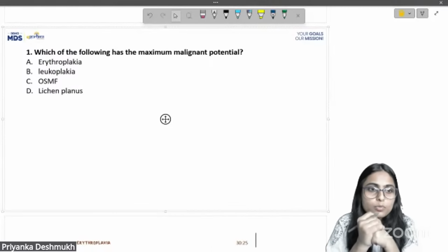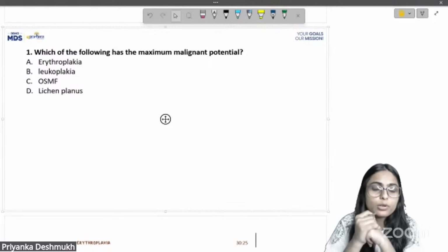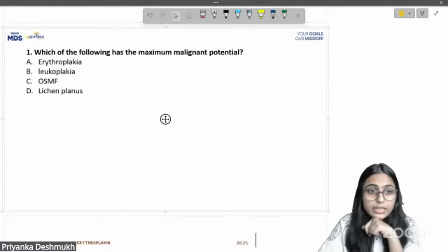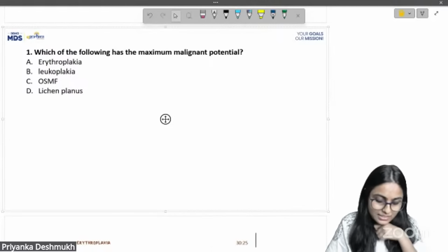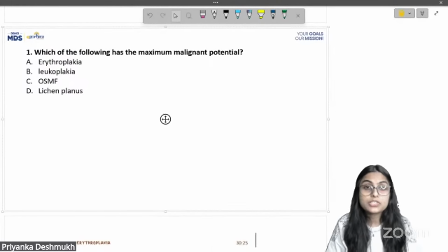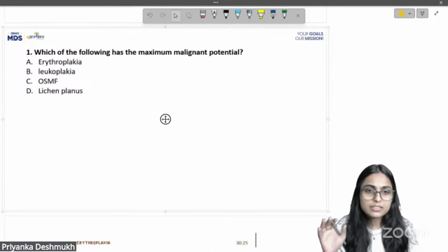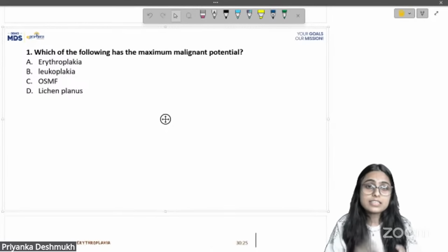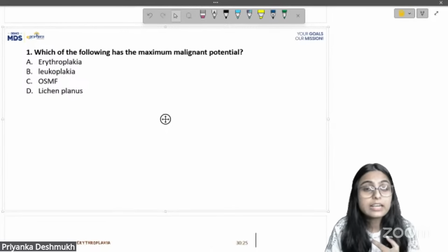The first question was, which of the following has the maximum malignant potential? This question was asked about 50 to 60 times in the Telegram groups. We have been revising this since our live classes. You must be seeing this in the recorded classes also for DBMCI students, of course.